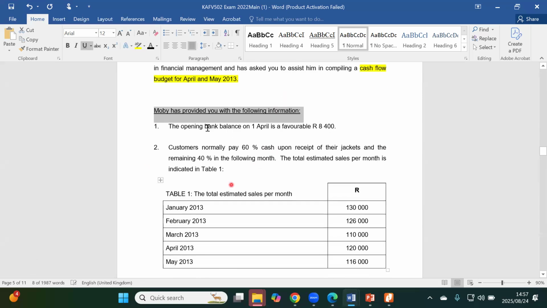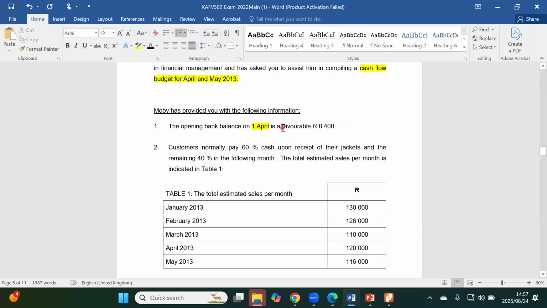The first part of the information given to us is the opening bank balance for the month of April, which is favorable. I want you to note this important detail: we're given the opening balance to be used for the first month we are accounting for, in this case April.